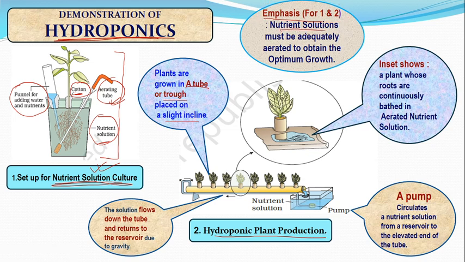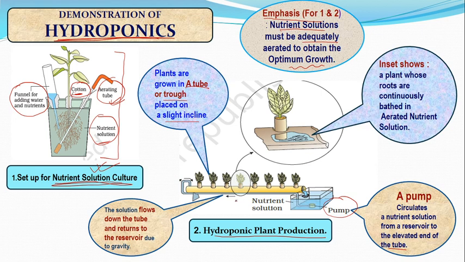Yes, for the two setups we have very important things equal for both. First, the nutrient solution must be adequately aerated to obtain optimum growth. Remember, we have to provide the nutrient solution with water as a medium. Second, in the setup, what we are finding is first a tube where plants have been placed. Second, we have, see, this is the pump. And what is the work of the pump? Yes, the pump will circulate the nutrients from the reservoir to the elevated end of the tube, so that there will be no deficiency of water along with the nutrients, right?